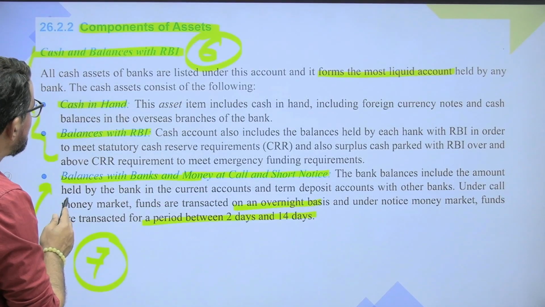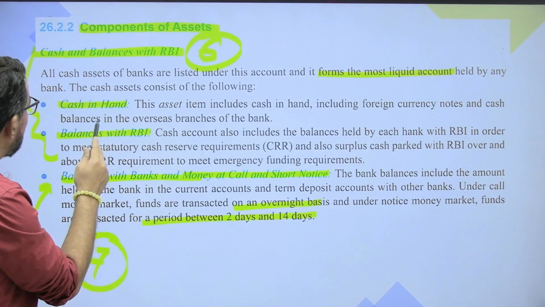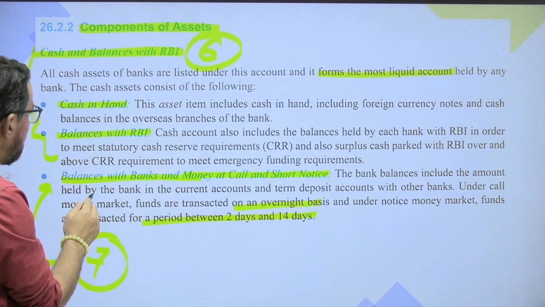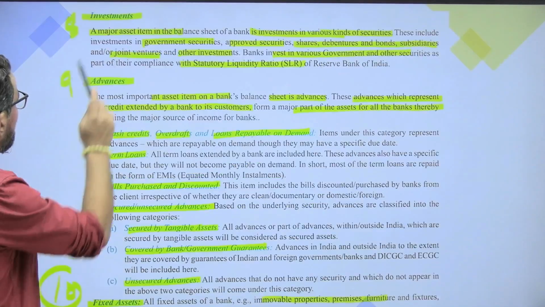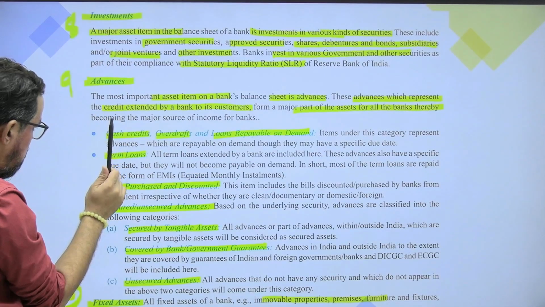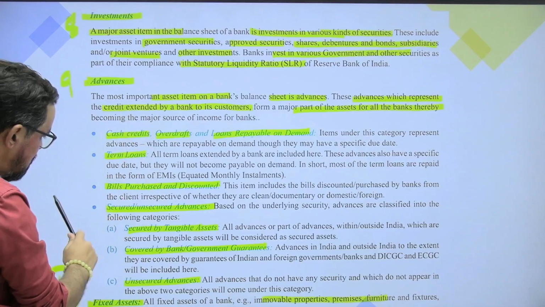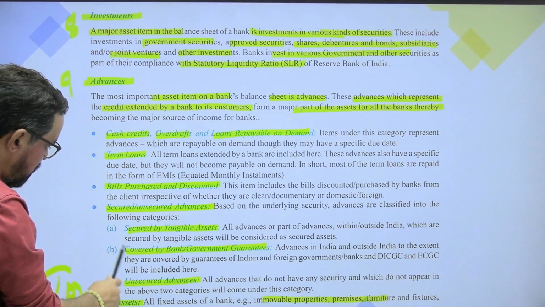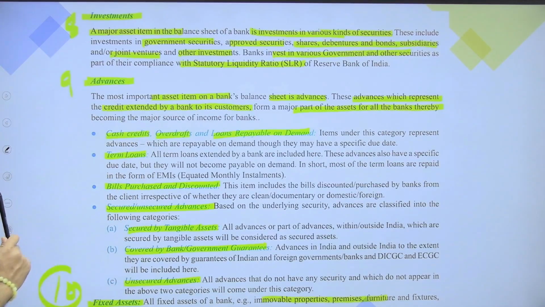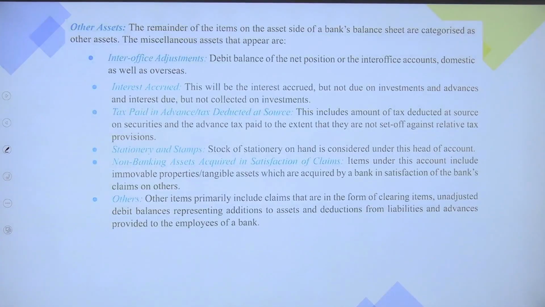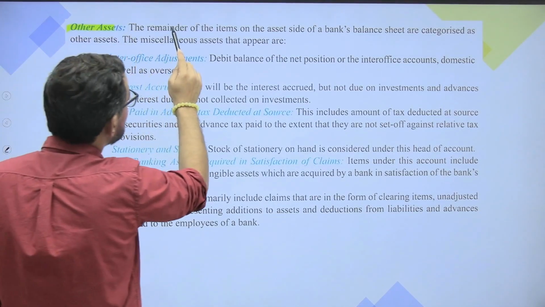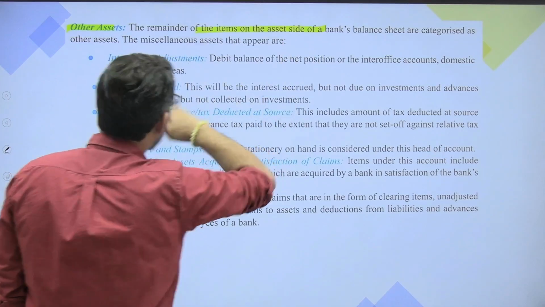7 balances, cash and balances with RBI. 6, 7, 8, 9, advances. Then we have 10 fixed asset. One is missing, I guess, from this list also. Yeah. So we have other asset. Yeah. So it is remaining from that particular one.